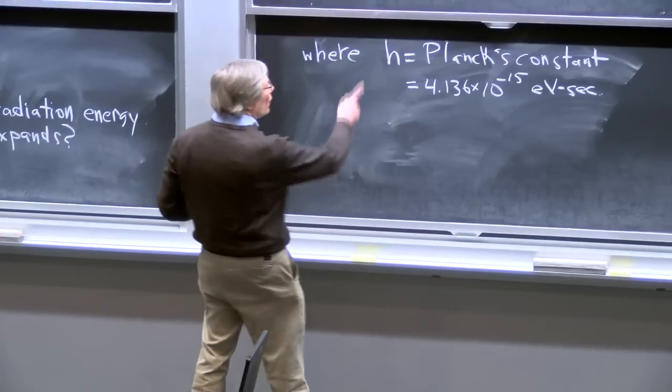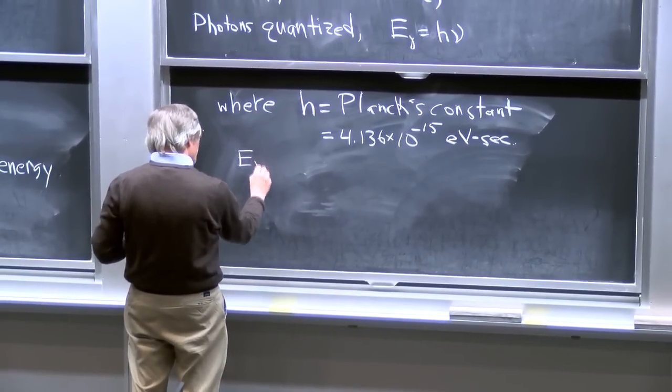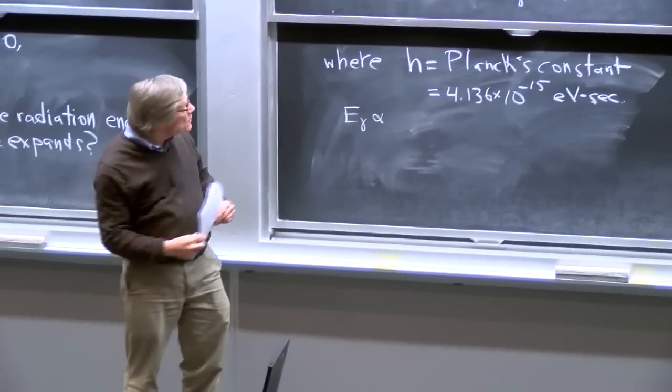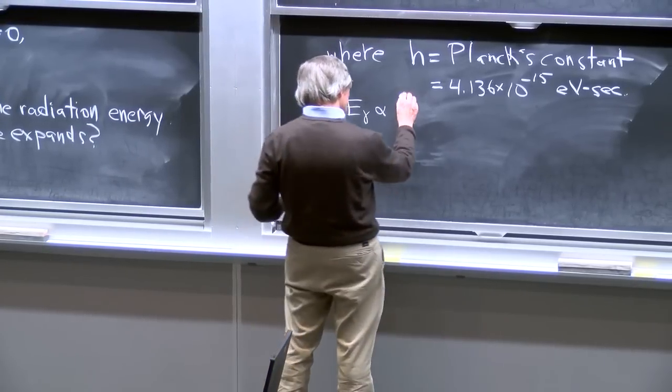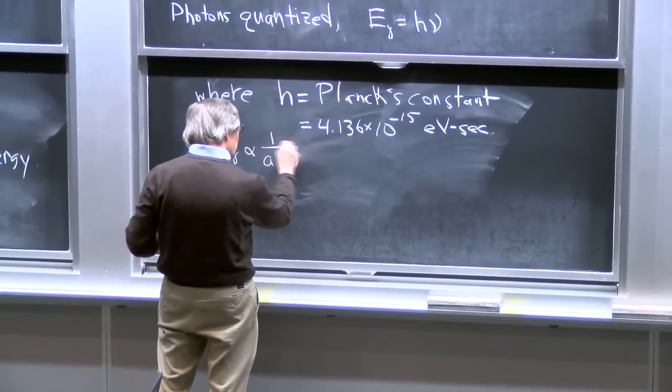The important thing for now, though, is that this says that the energy of each photon is proportional to its frequency, and the frequency being proportional to 1 over the scale factor, the energy of each photon is proportional to 1 over a of t.